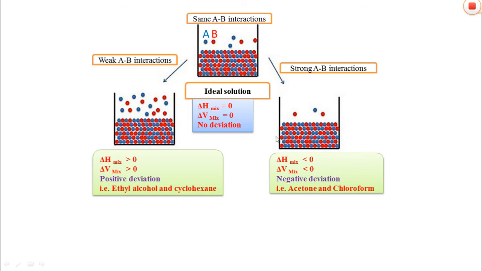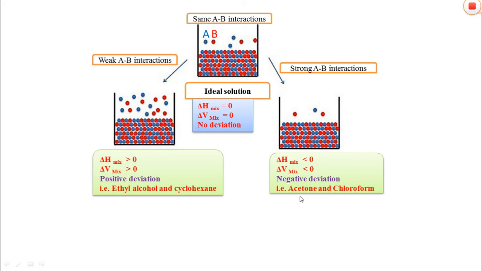This type of dissolution is exothermic, meaning there is a release of heat during the interaction, therefore there will be no need of heat for the dissolution process. When we supply any heat from the surroundings, the solubility of this type of mixture decreases. For example, acetone and chloroform.